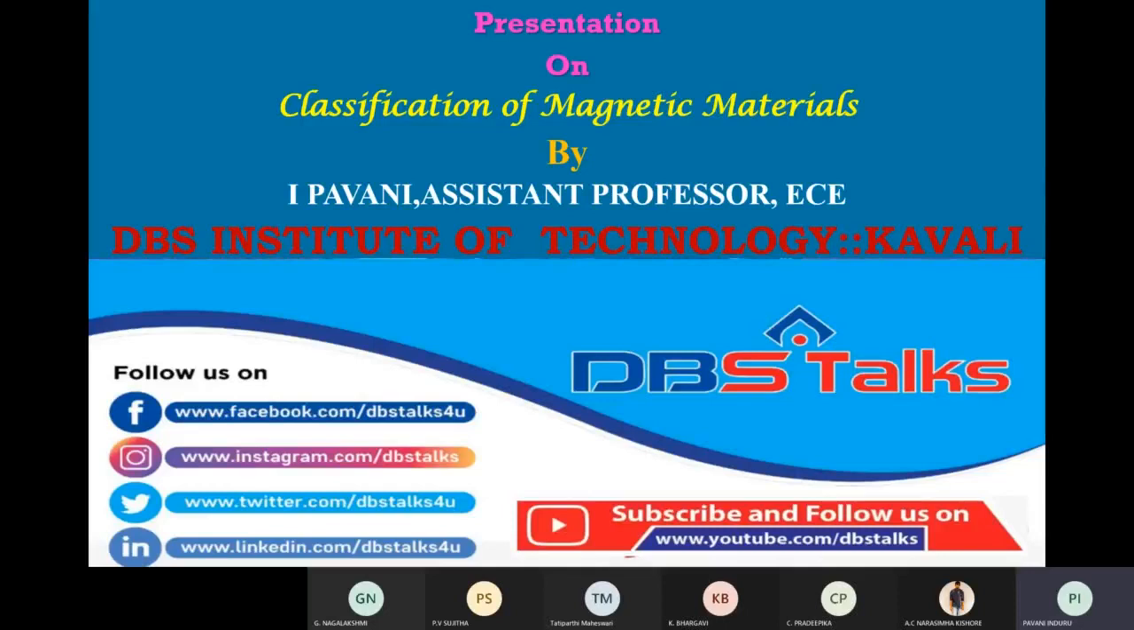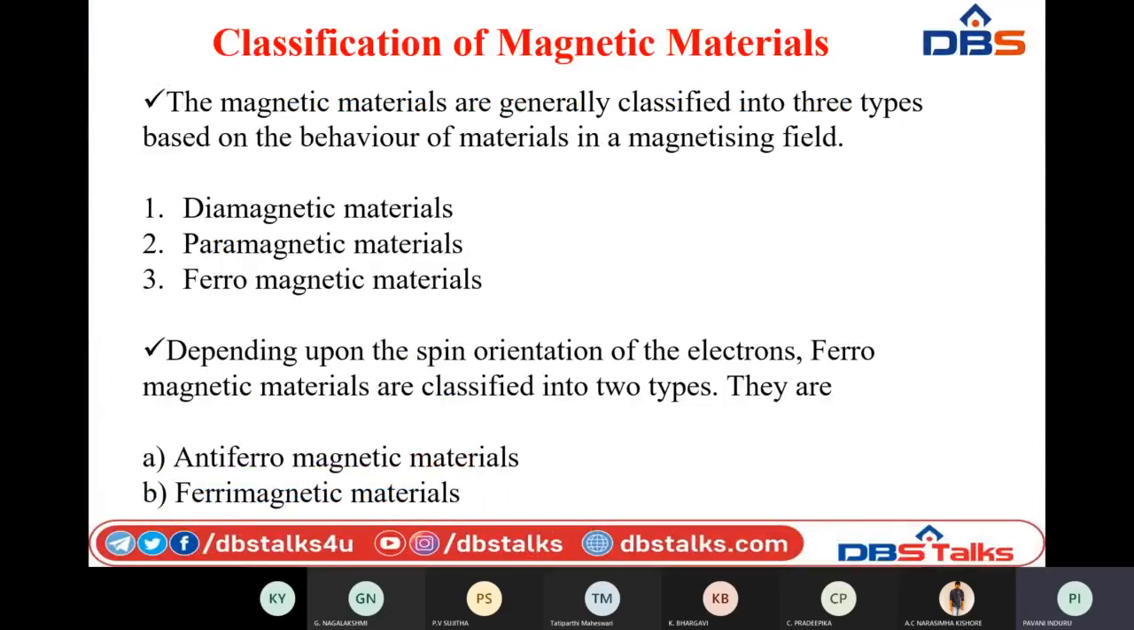Types of magnetic materials based on their behavior in the presence of an applied magnetic field. So coming to the behavior and arrangement of dipoles in the presence of an external magnetic field, all the magnetic materials are classified into three kinds. Those are diamagnetic materials, paramagnetic materials, and ferromagnetic materials.